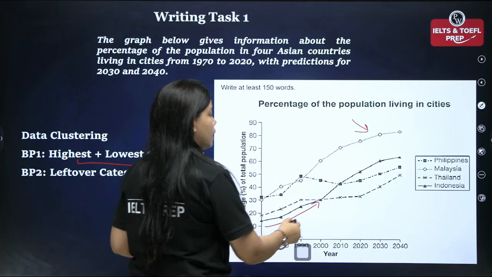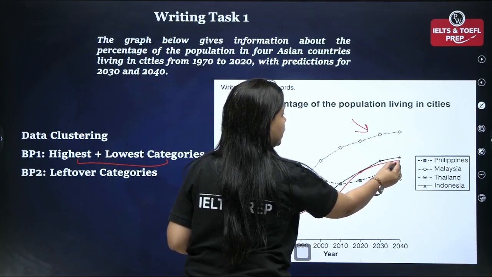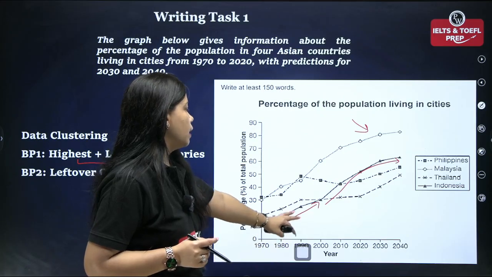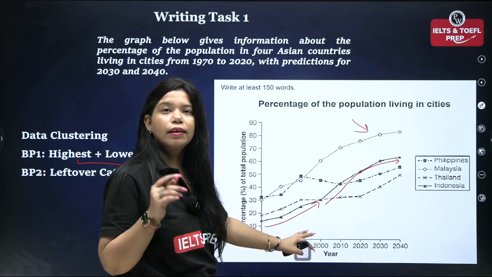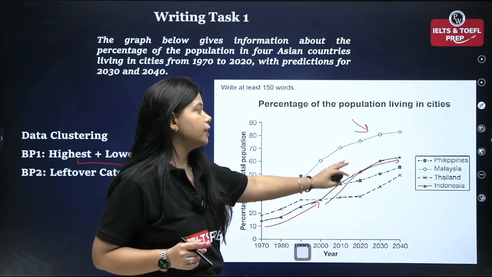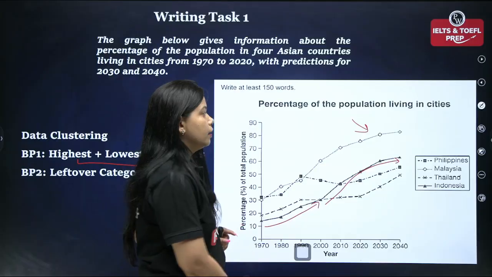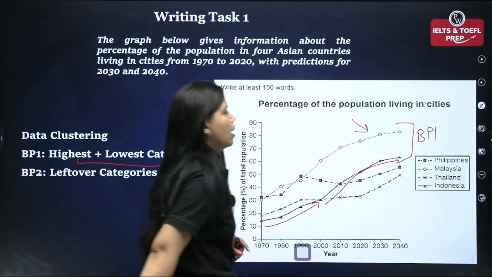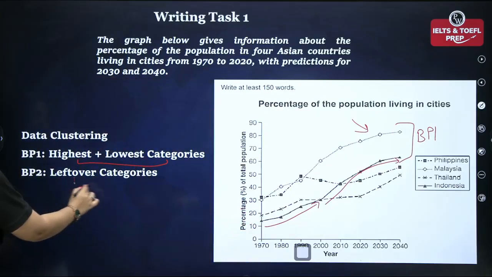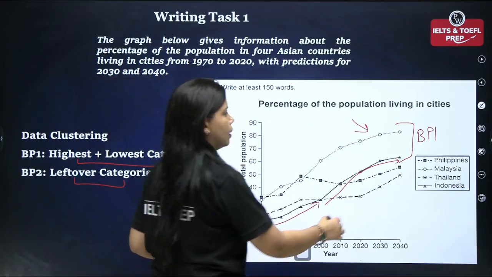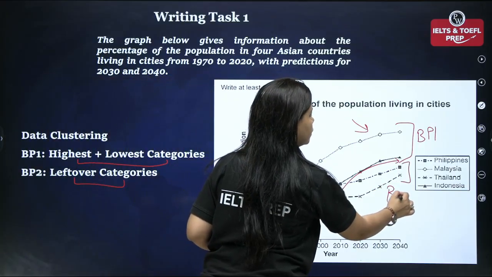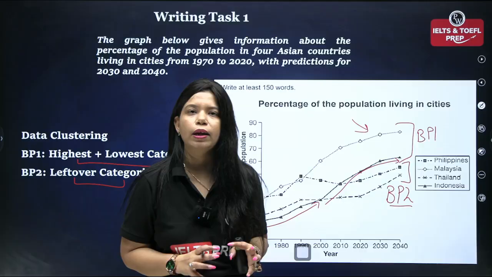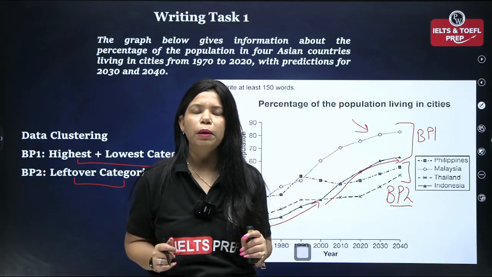And then it kept on growing and it became the second highest category. So for a few decades, it was the lowest category and then it kept on increasing and became the second highest category. That means these two lines can go together in body para 1 and whatever is remaining, the leftover categories can go in body paragraph 2. As simple as that. This is how you can cluster the features so that, okay, this is going to go in my body para 1 and that is going to go in my body para 2.